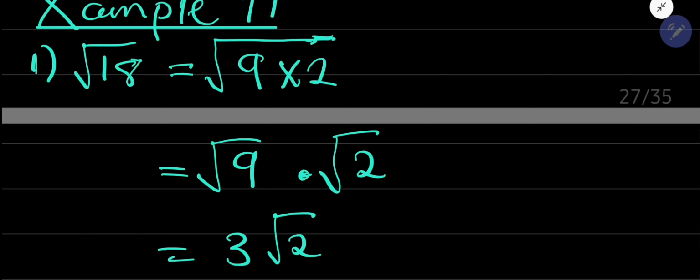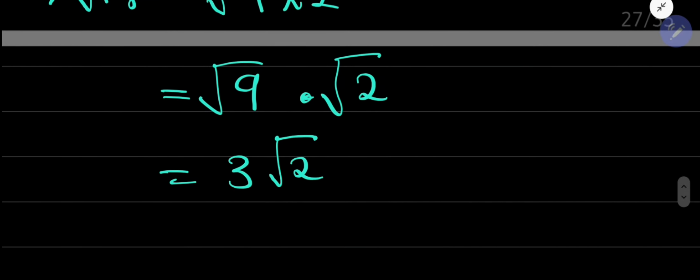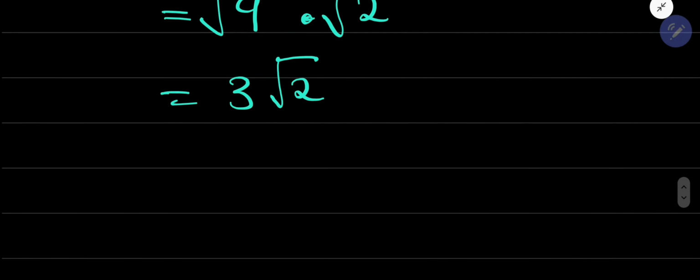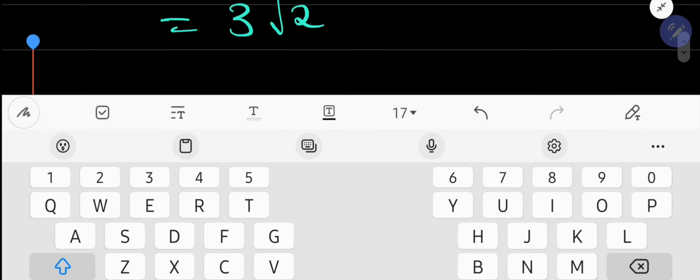Okay? So then it becomes 3 root 2. Okay? Let's take another example. Hope this one will open your eyes wider. Whatever you failed to understand earlier on, I assume that you will understand this one. Sorry. So let's say that you have root 8. Root 8. What's going to happen with root 8?